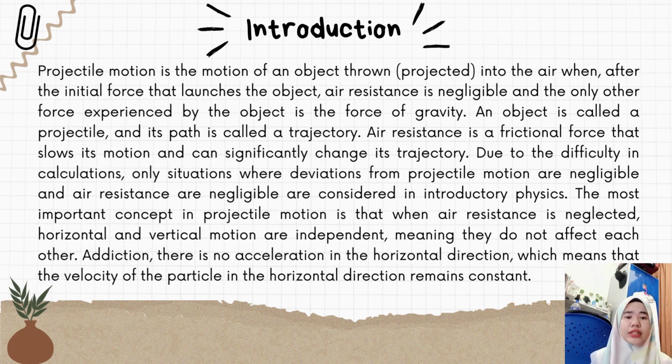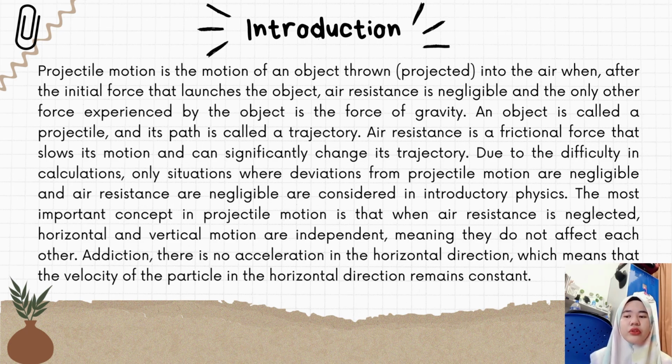Due to difficulty in calculations, only situations where deviations from projectile motion and air resistance are negligible are considered in introductory physics.